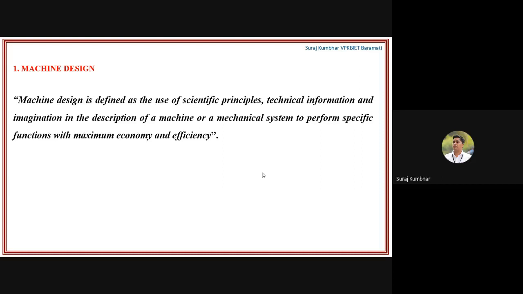If you want to perform any particular work with maximum economy and efficiency, you need to design or describe a machine or mechanical system. For that you have to use various scientific principles and technical information for the imagination of that machine or mechanical system. This is nothing but machine design.